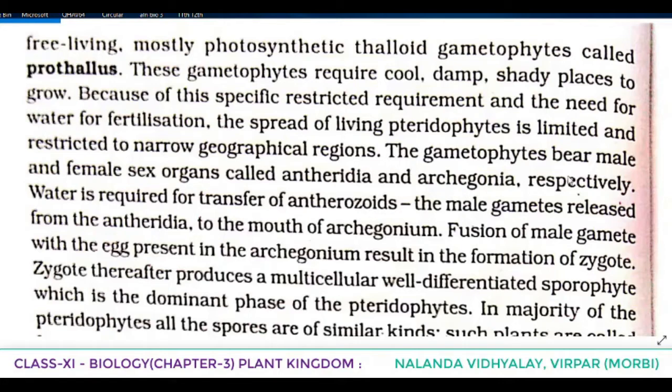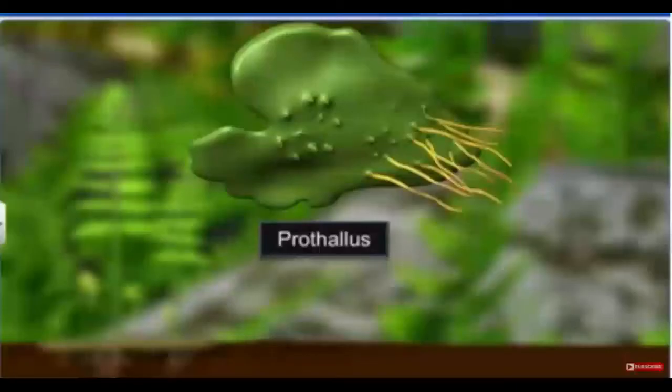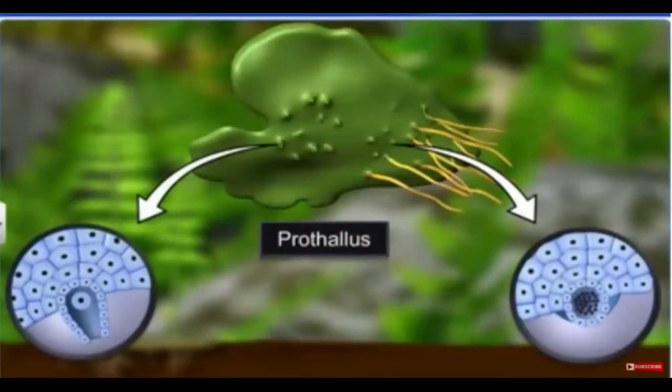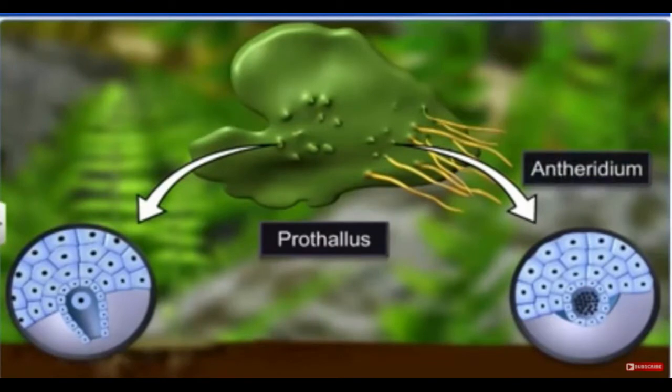And the gametophytes bear male and female sex organs called antheridia and archegonia respectively. And water is required for transfer of antherozoids, the male gametes released from antheridia, to the mouth of archegonia. As we discussed in the case of bryophytes, the same is here when sexual reproduction comes in the case of pteridophytes.